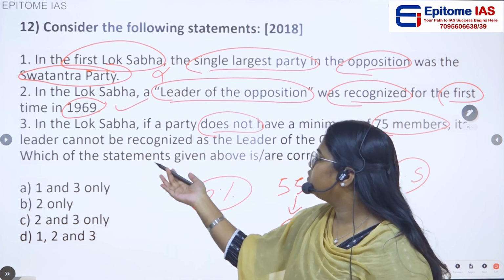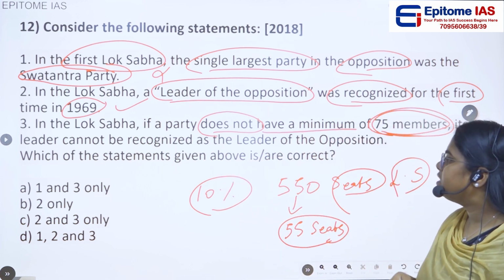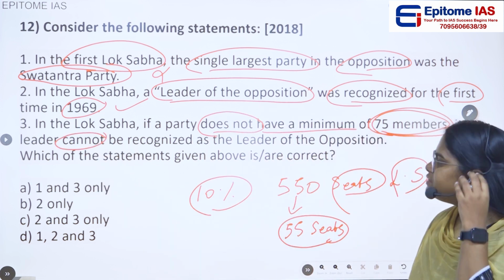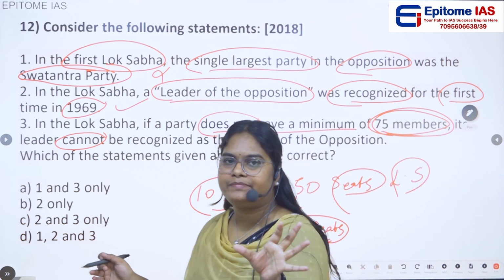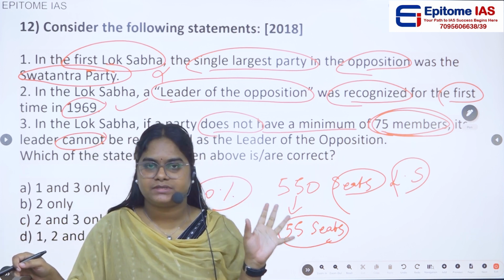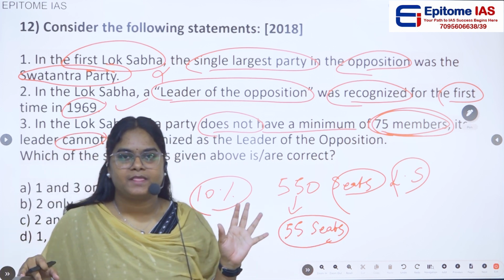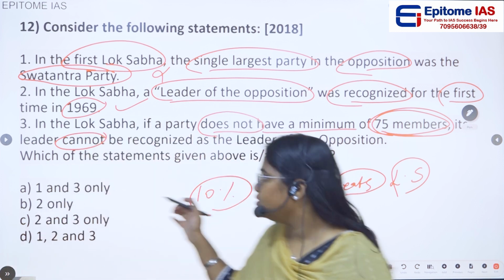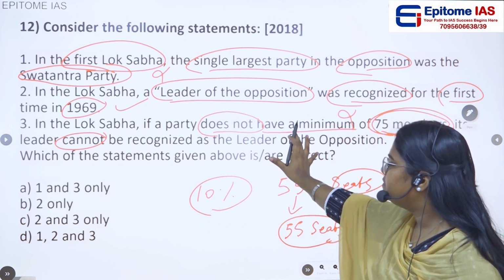Then statement 3: in the Lok Sabha, if a party does not have a minimum of 75 members, its leader cannot be recognized as the leader of opposition. Is that true? Just now we saw, to fulfill the criteria in case of the Lok Sabha, how many seats are needed? We need 10 percentage, and to fulfill that criteria, we just need 55 seats. But here they have given 75. So what is the correct answer? This is wrong. It's not 75 seats, it's 55 seats. So we can eliminate this option as well.